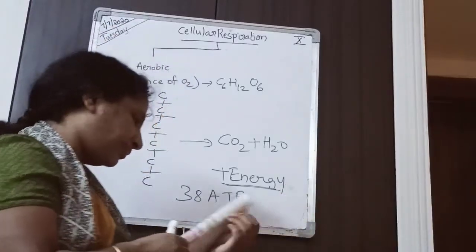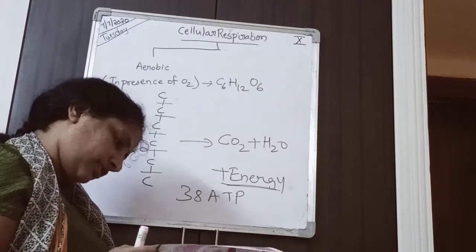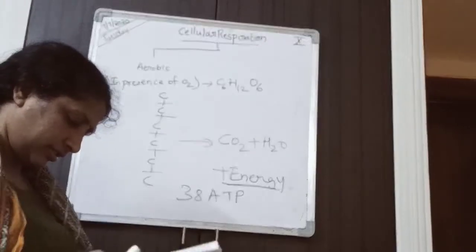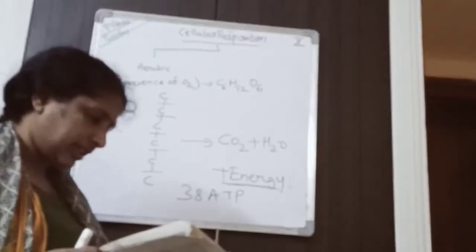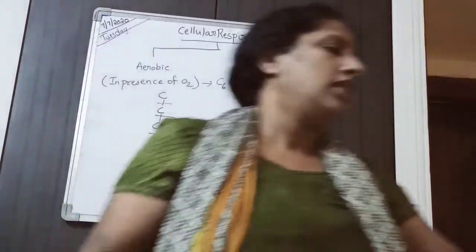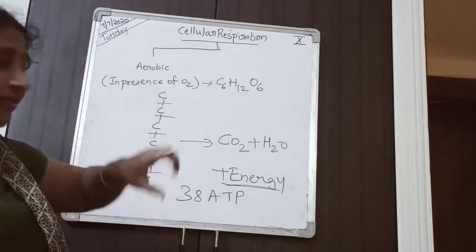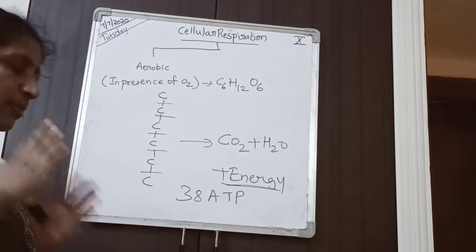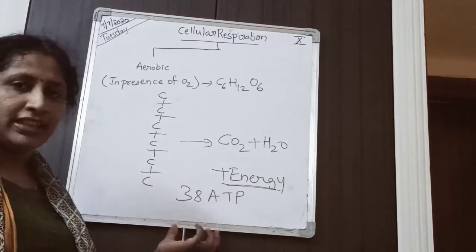From aerobic respiration you will get almost 38 ATPs, from one glucose being oxidized or broken down. 38 ATPs means a lot of energy.